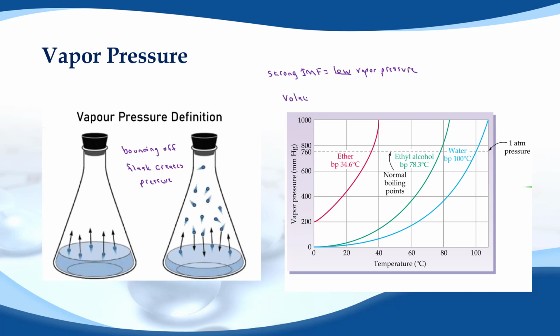Ethyl alcohol does have hydrogen bonding, but it's less strong than that in water. Because it has less strong attractions, it's easier to become a vapor. So its vapor pressure is higher, because the pressure they give you is higher at every possible temperature for our green alcohol line. And ether, because it is just polar and not hydrogen bonded, is relatively easy for its molecules to break away from the liquid and form a gas, so it will form a very high vapor pressure.